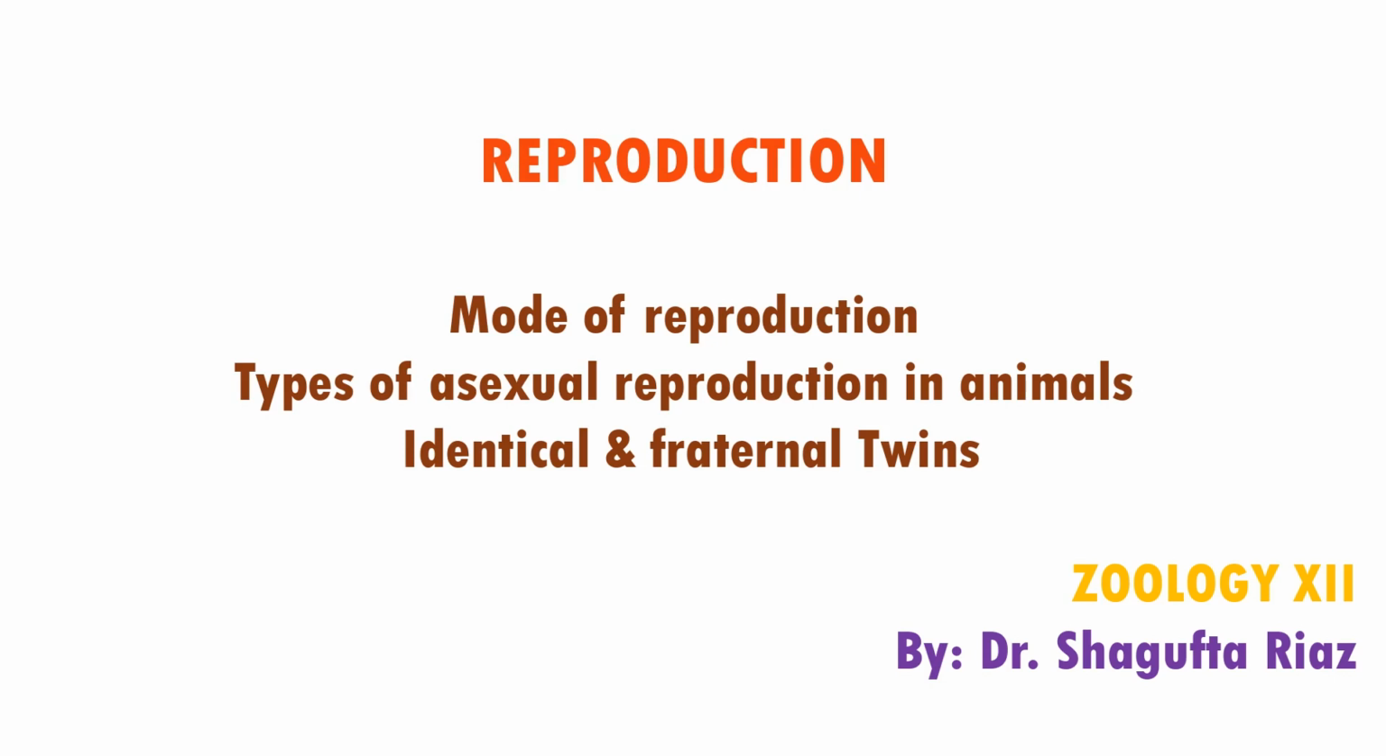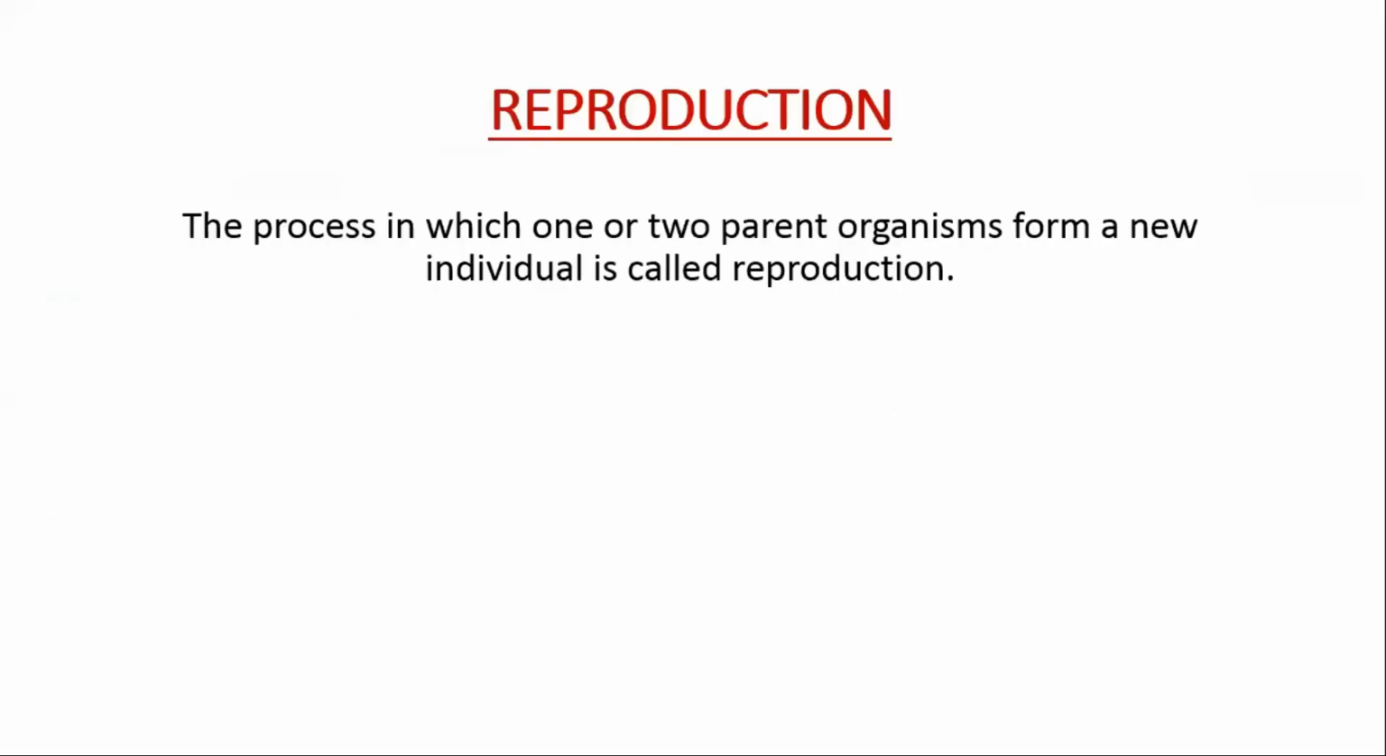What is reproduction? The simplest definition of reproduction could be: the process in which one or two parent organisms form a new individual is called reproduction, right? Why did we say one or two parents? You will understand it when we discuss the types of reproduction, right? So what is the simplest definition? When one or two parent organisms form a new individual, it is called reproduction.